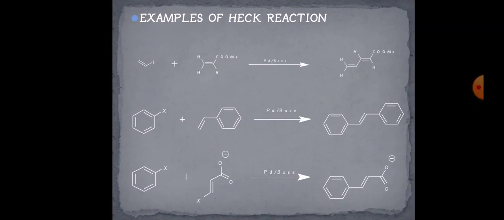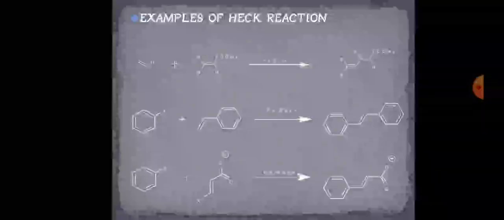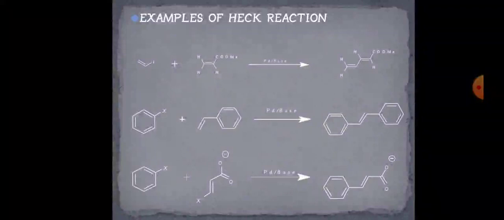So these are some examples of your Heck reaction. So in the first example, vinyl iodide is taken, and that is treated with your alkene, and the addition takes place in a trans manner, okay. So the coupling reaction addition takes place in a trans manner, so we get a final product.